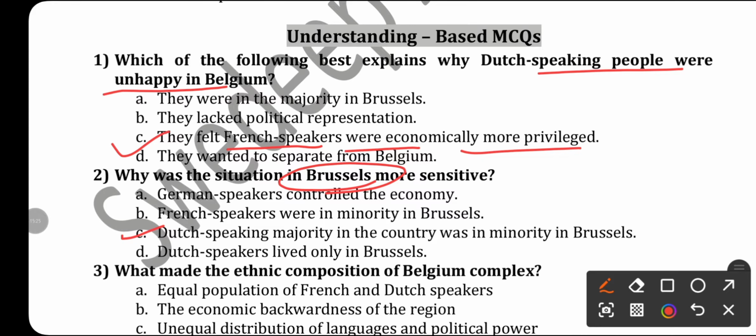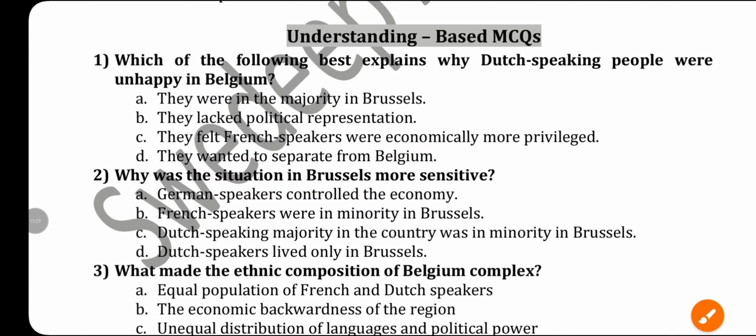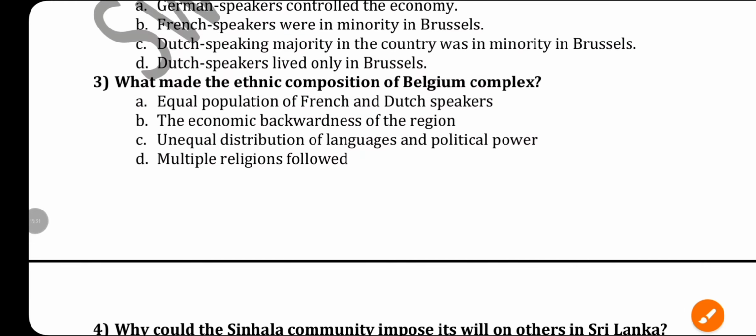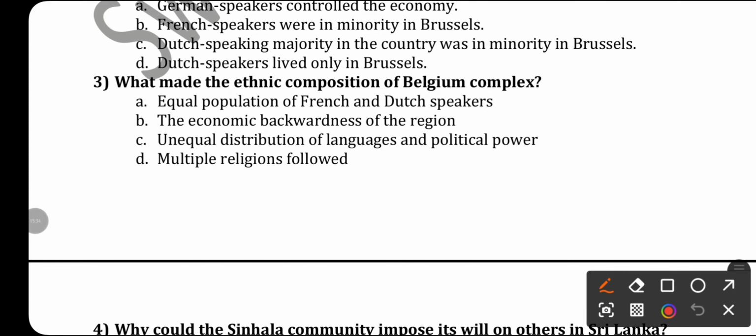Next, what made the ethnic composition of Belgium very complex? Equal population of French and Dutch speakers? No. The economic backwardness of the region? No. Unequal distribution of languages and political power? Next one is multiple religions followed. Now, take care with the confusion here: unequal distribution of languages.